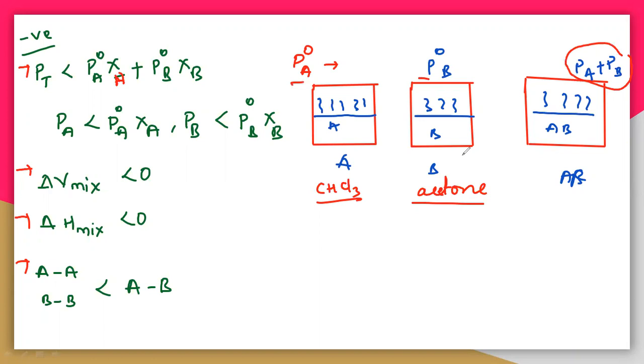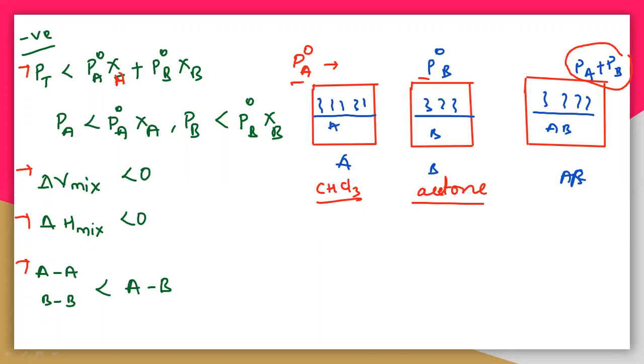The chloroform has a specific P naught A value at a certain temperature. It is a fixed constant value. I will show you a table so that you can easily see the P naught values. For each liquid there is a specific value, and acetone will also have a particular value.